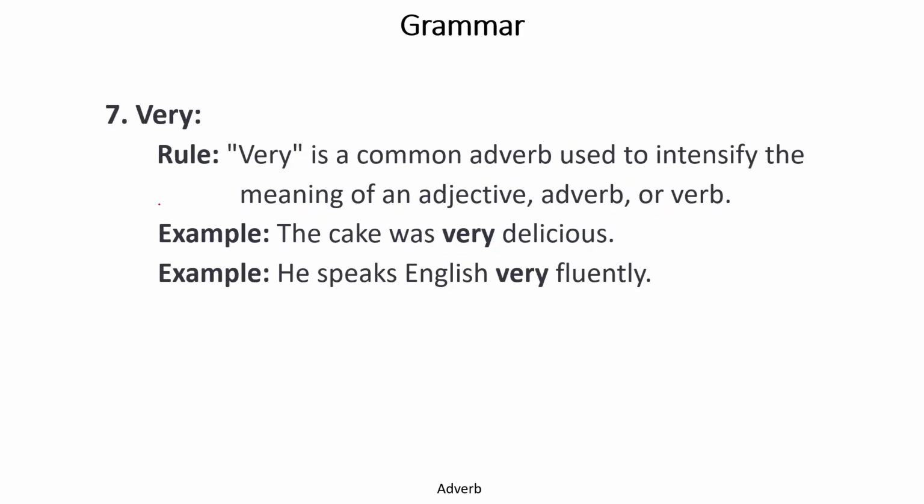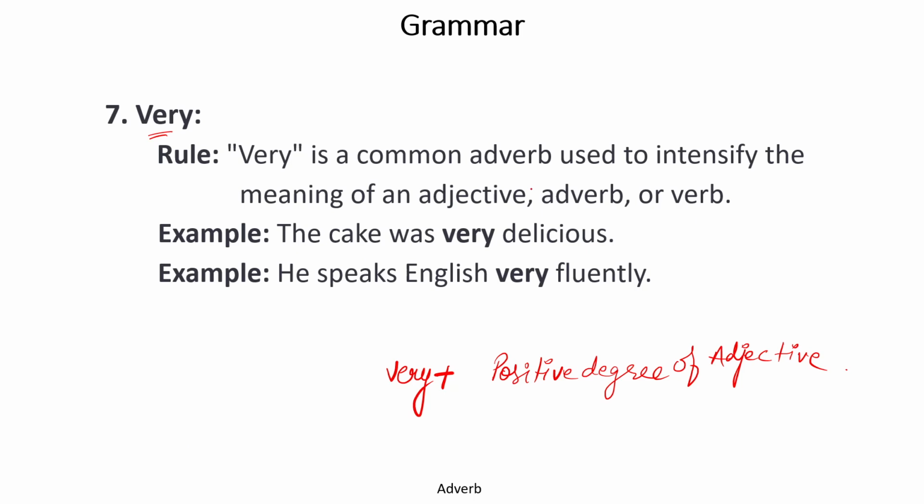Next is very. Very is a very simple word. We use it many times. Very is always followed by the positive degree of an adjective. One thing should be kept in mind: very is used before the positive degree of an adjective. Much is used before the comparative degree of adjectives, whereas very is used before the positive degree of adjectives only.